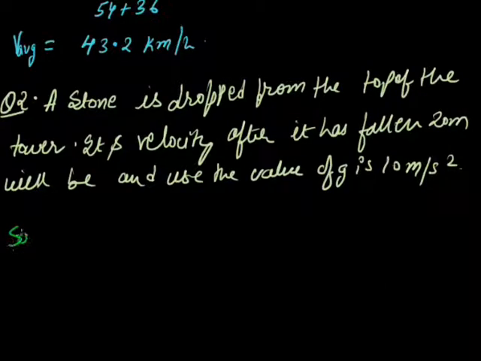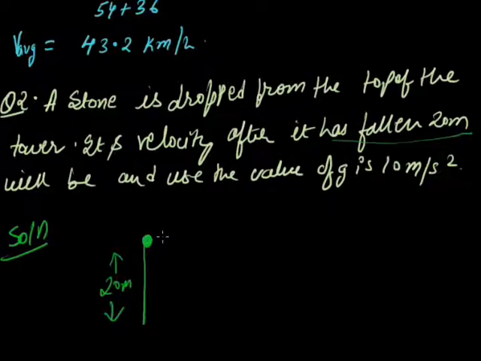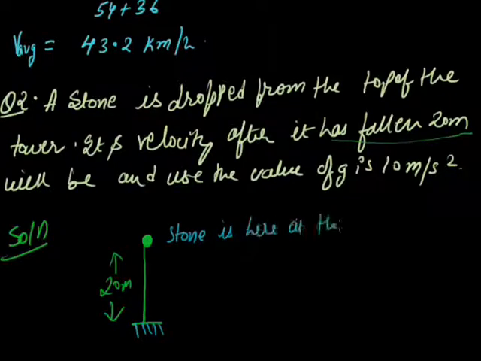Now this can be solved as follows. Suppose this is the height and the stone has fallen 20 meter. Here the stone is at the top. When it is dropped at some height, it is first at rest, so the initial velocity u will be equal to 0.